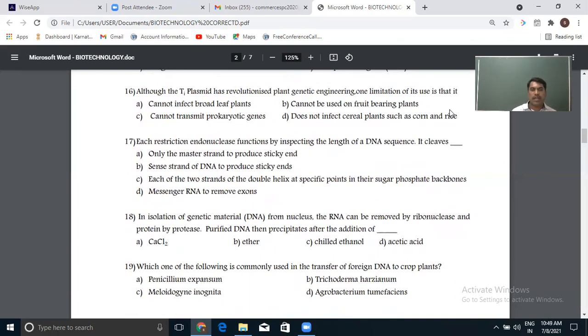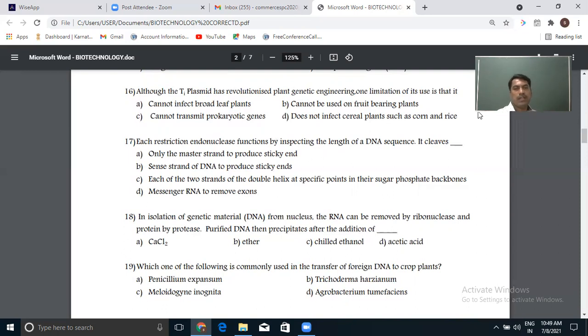Although the Ti plasmid has revolutionized plant genetic engineering, one limitation of its use is that, so you have to continue the statement by selecting a proper option: cannot infect broadleaf plants, cannot be used on fruit-bearing plants, cannot transmit prokaryotic genes, does not infect cereal plants such as corn and rice.